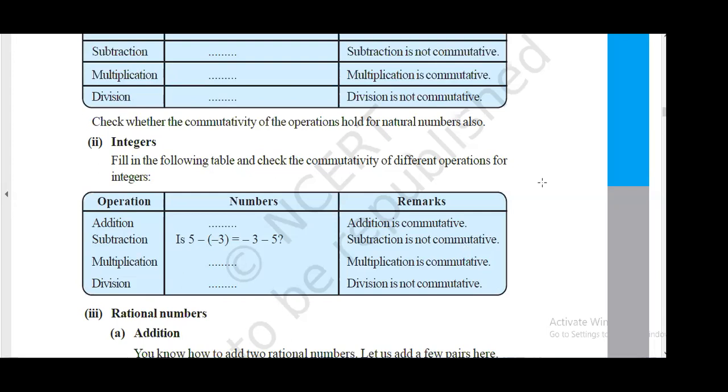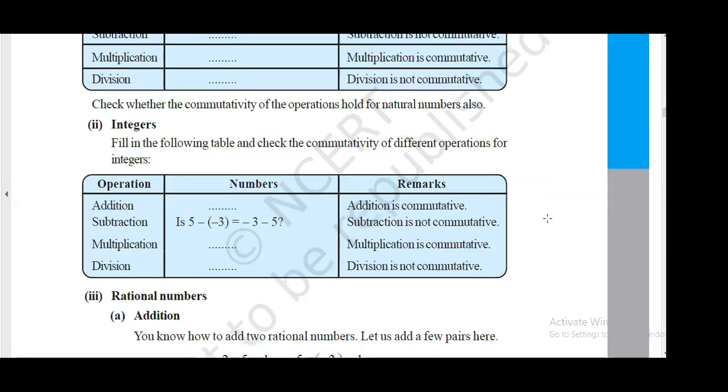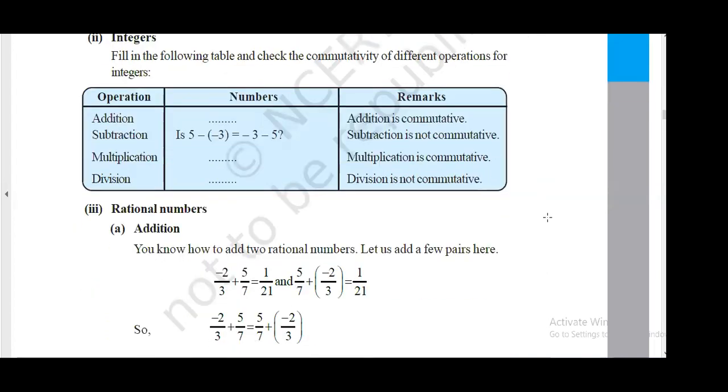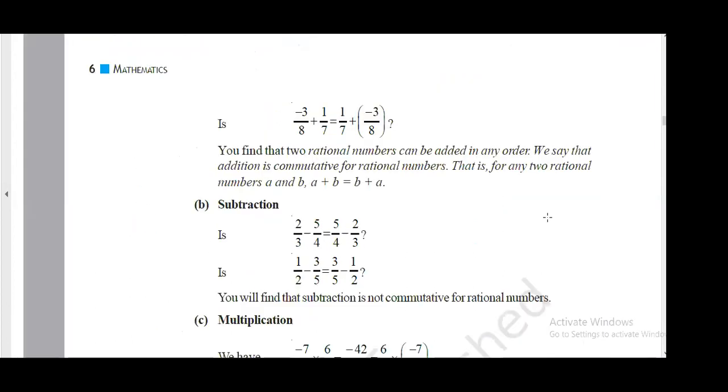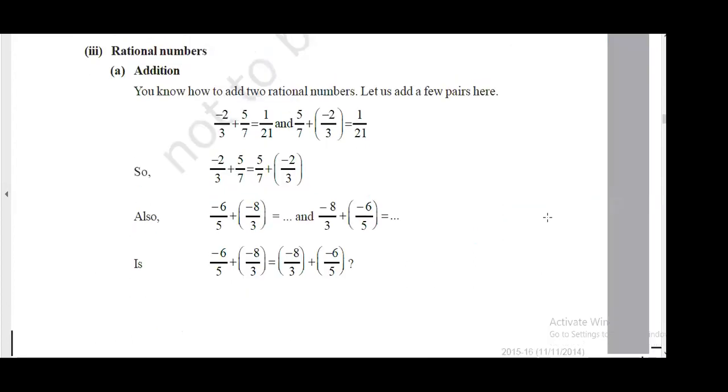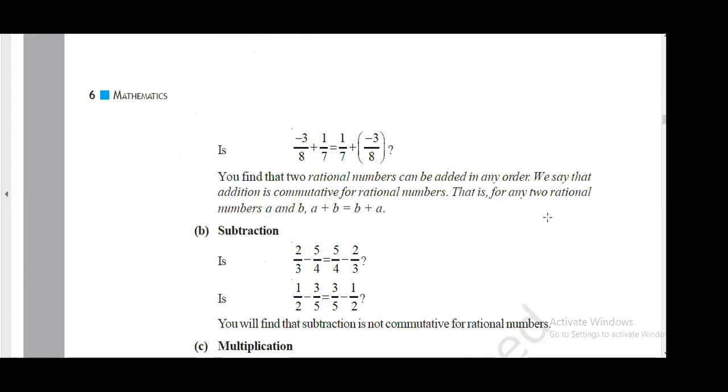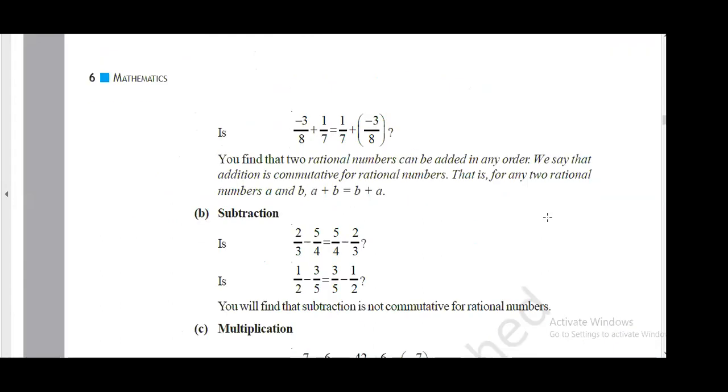So this is for integers and natural numbers. What about rational numbers? What do you think? Addition is commutative, yes or no? Yes, addition is commutative. Very good. What about subtraction? No, because we have studied that subtraction of fractions is non-commutative.